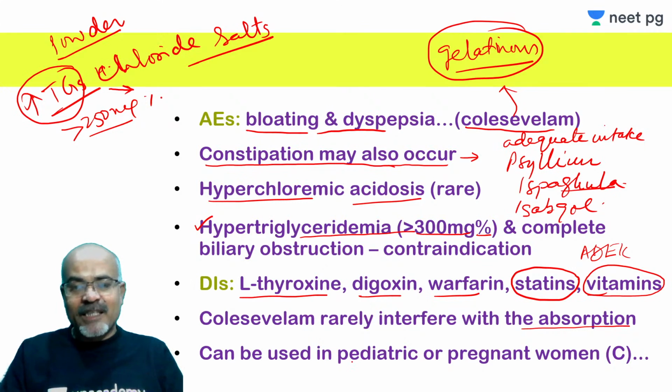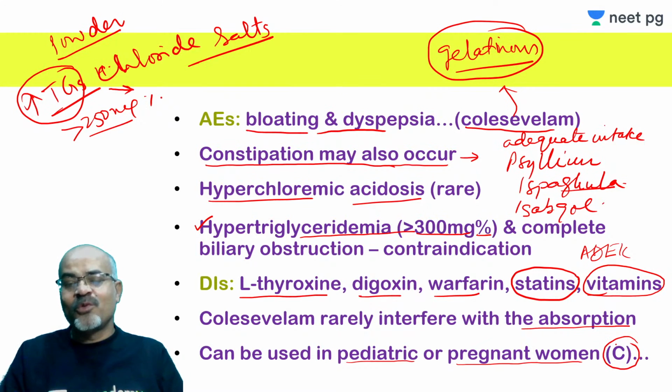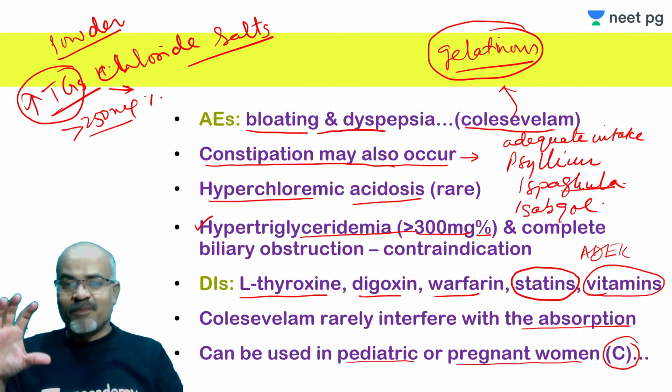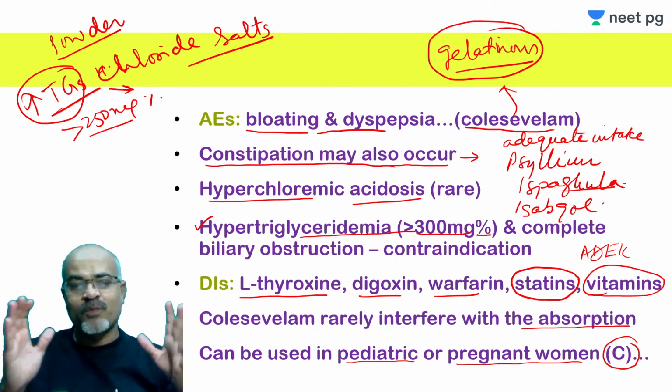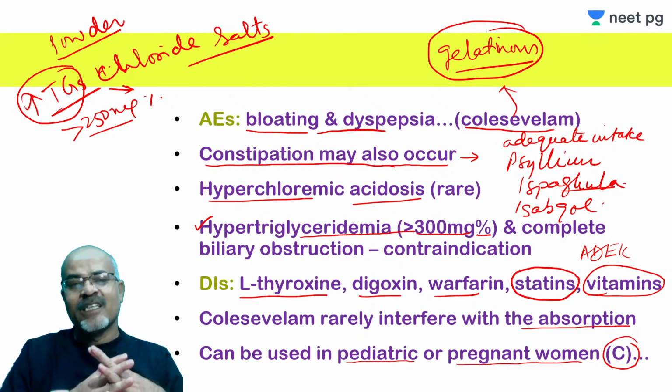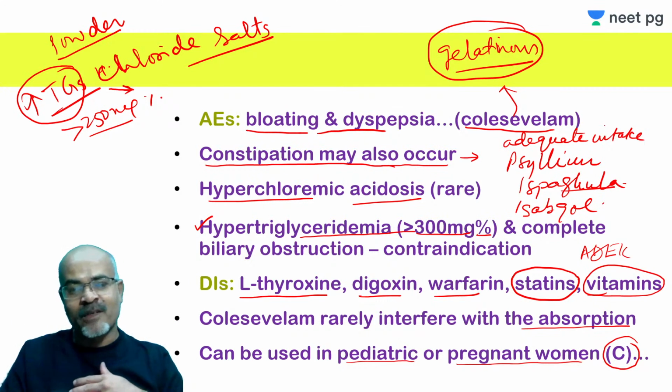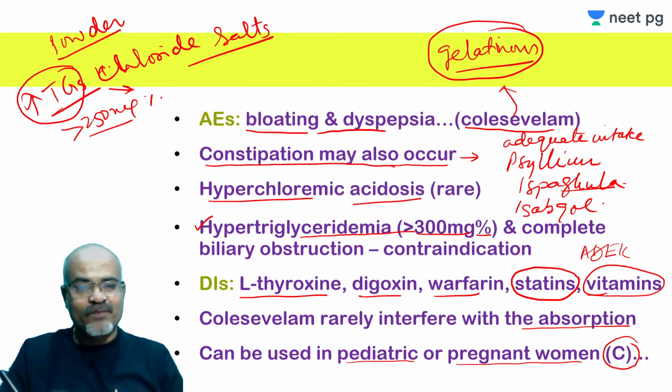Can it be used in pediatric patients or pregnant women? This is considered category C, meaning you have to assess risk-benefit or do a risk-benefit analysis. Most of the drugs fall under this category C, where it is the call of the physician or treating clinician to decide whether to go for it or not. So most of the drugs fall under this category, pregnancy category C usually.